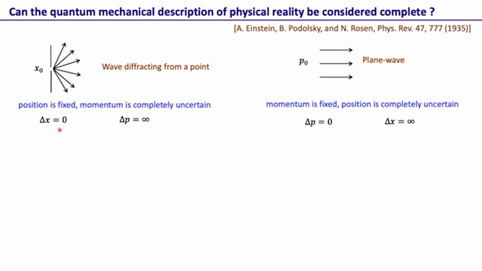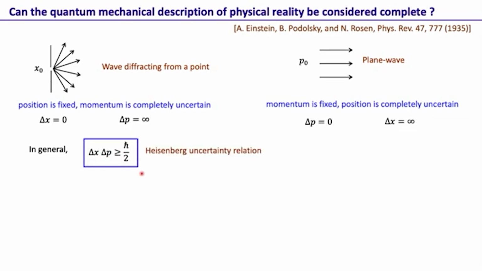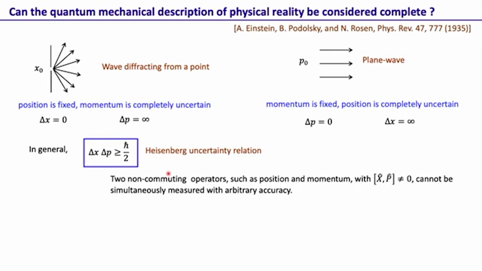But this was just one set of examples. In general we know that in quantum mechanics delta x times delta p is greater than or equal to h bar by 2, and this is called the Heisenberg uncertainty relation. This basically says that two non-commuting operators such as position and momentum, for which the commutator of x and p is not equal to 0, cannot be simultaneously measured with arbitrary accuracy. If we know one very accurately, then our knowledge of the other will not be as accurate.